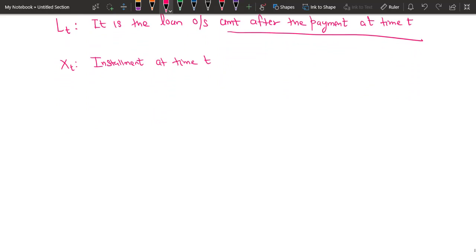Then we learned about ft and bt. And what are these ft and bt? We saw that ft and bt are nothing but the capital and the interest part in this installment. Capital part in xt,